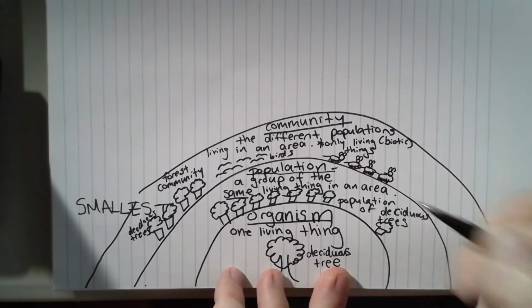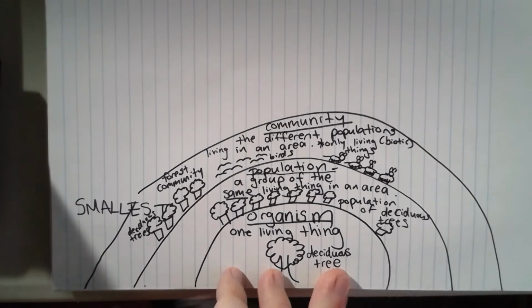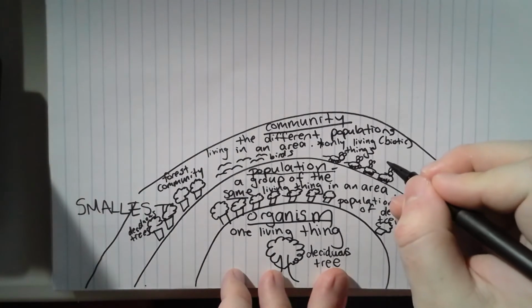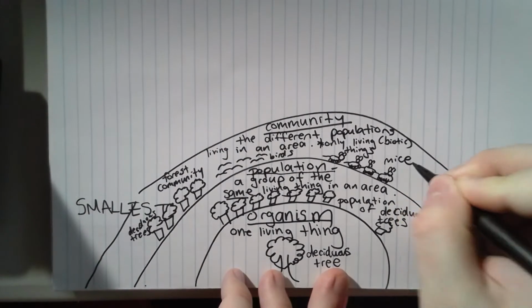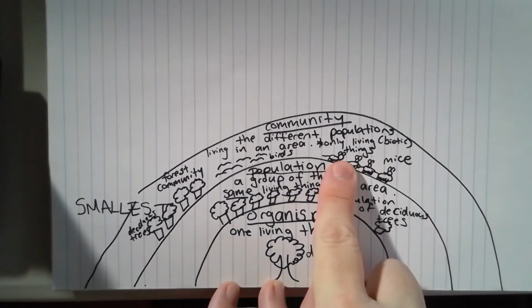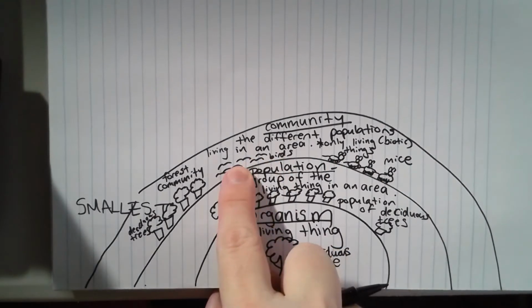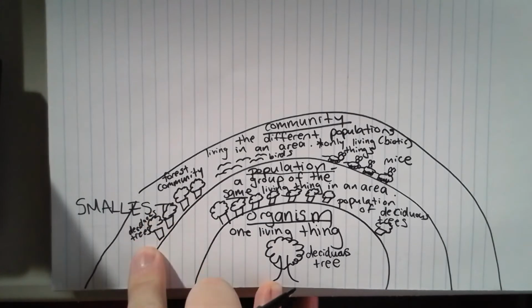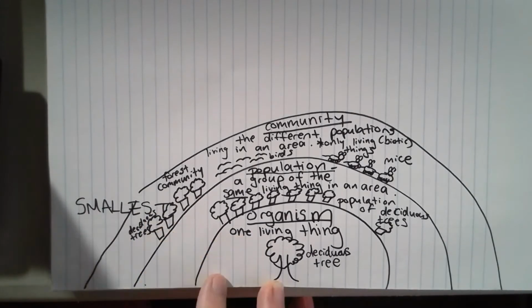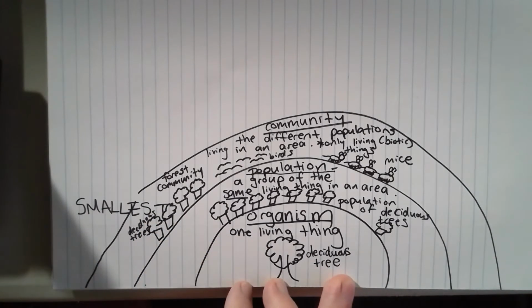Again, you can draw whatever you want. Okay, tú puedes dibujar lo que te dé la gana. Alright, so this is mice. A population of mice, a population of birds, and a population of deciduous trees. Okay? And let's try to think of one more thing that lives in the forest.